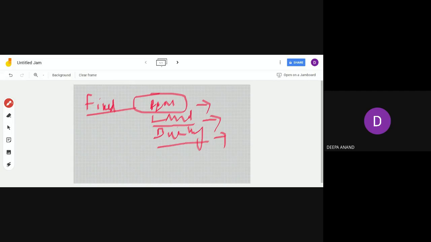You add with the fixed factors: the quantity of fixed factors remains the same in the short run. Underline, in the short run, irrespective of level of output.